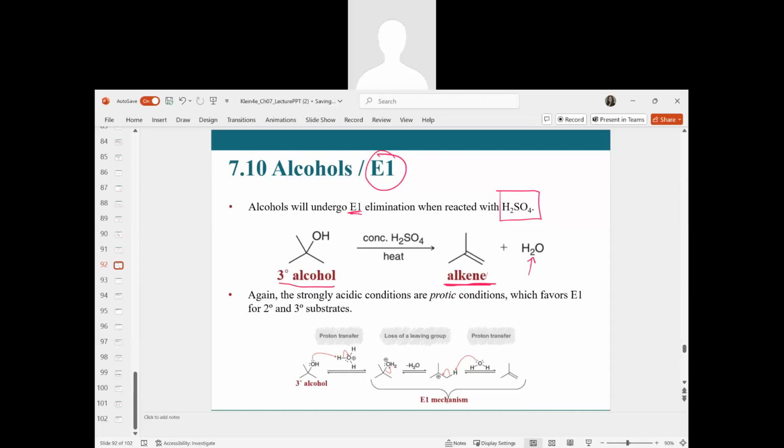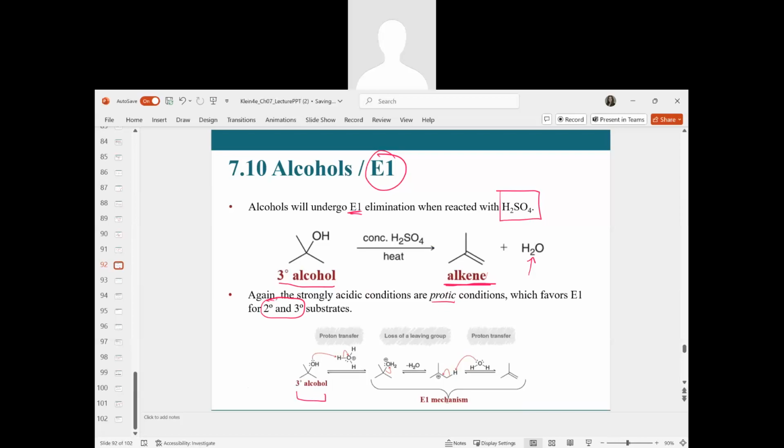Once again, we have these strongly acidic, protic conditions. Our solvent is a polar protic solvent, and therefore E1 would be favored for secondary and tertiary substrates. We have that tertiary alcohol shown here.